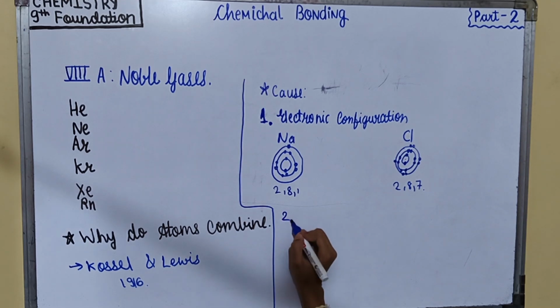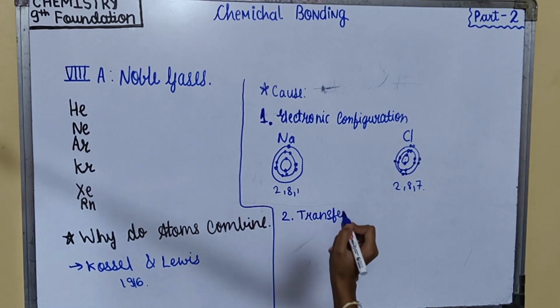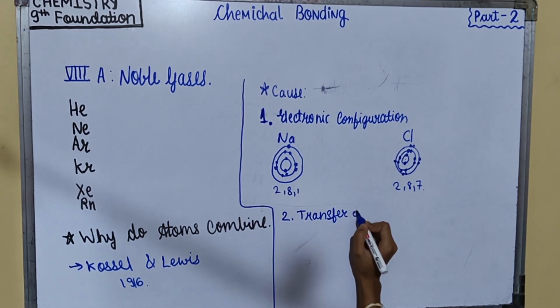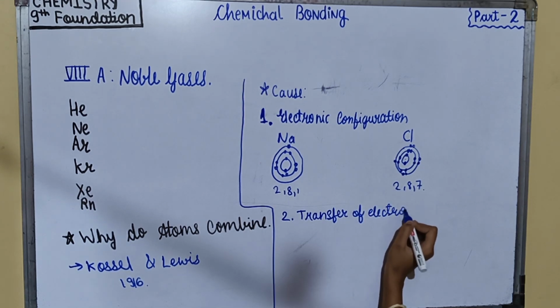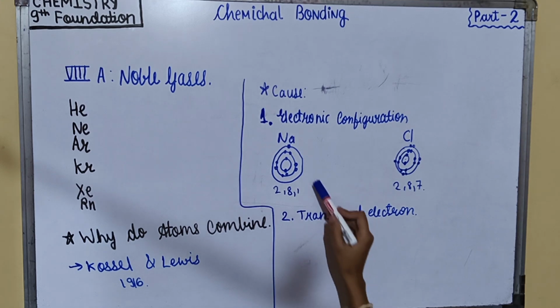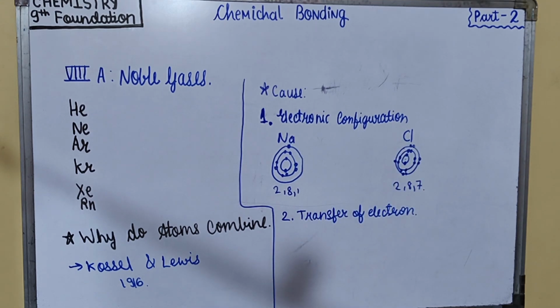So, the second point is transfer of electron. The outermost electron of sodium will transfer to the outermost shell of chlorine.